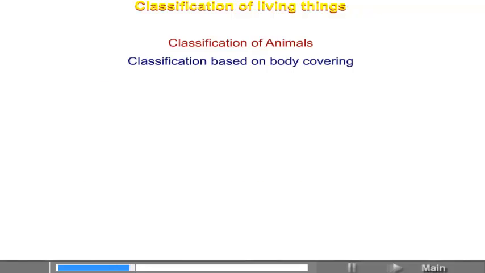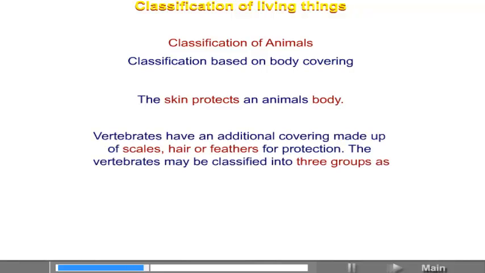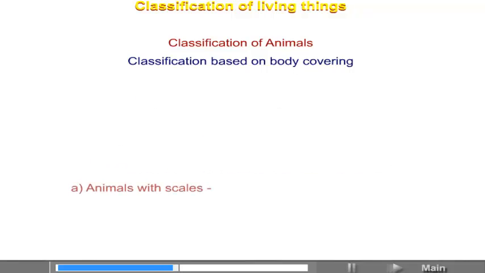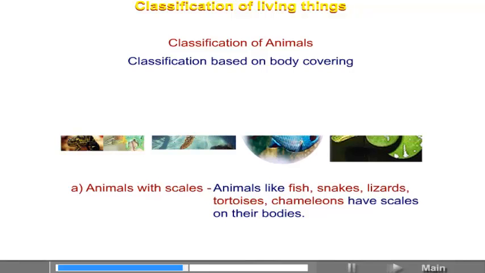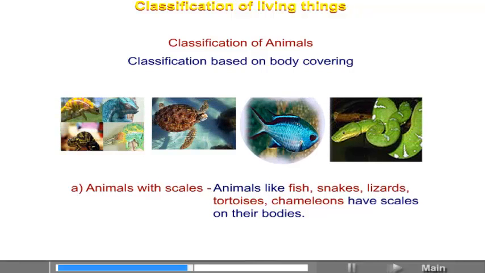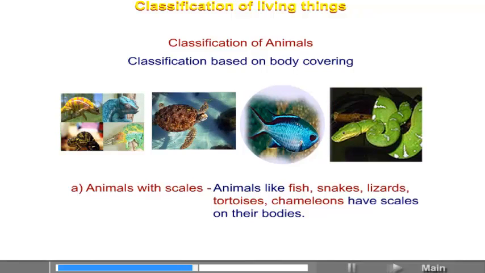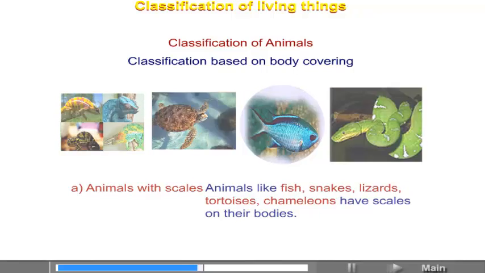Classification based on body covering. The skin protects an animal's body. Vertebrates have an additional covering made up of scales, hair, or feathers for protection. The vertebrates may be classified into 3 groups as: A. Animals with scales. Animals like fish, snakes, lizards, tortoise, chameleons have scales on their bodies.